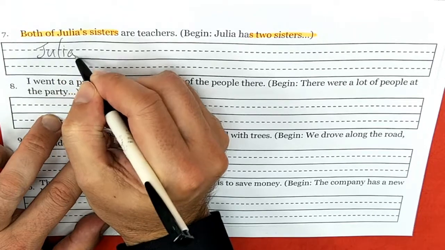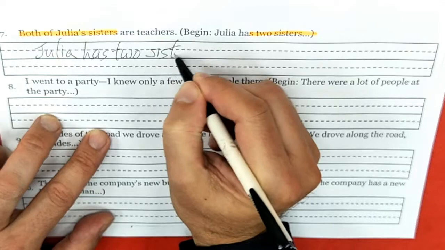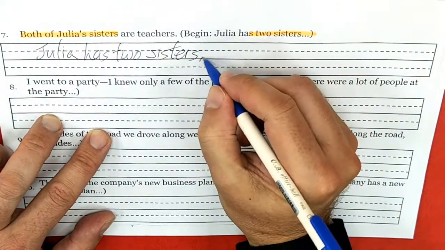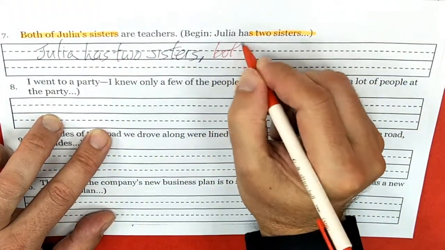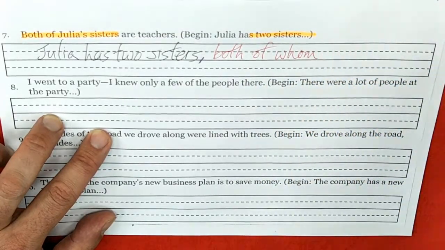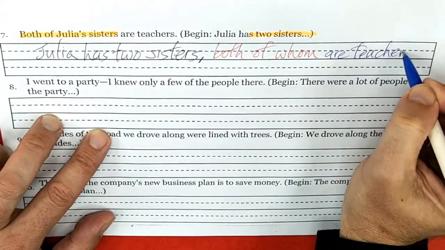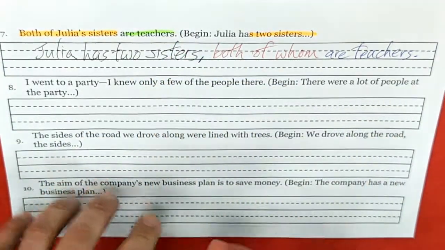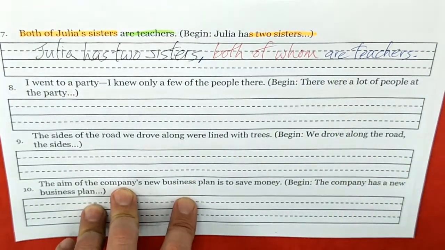Julia has 2 sisters, comma, sisters are people, both of whom, well, what are these girls? They're teachers, are teachers. Julia has 2 sisters, comma, both of whom are teachers.